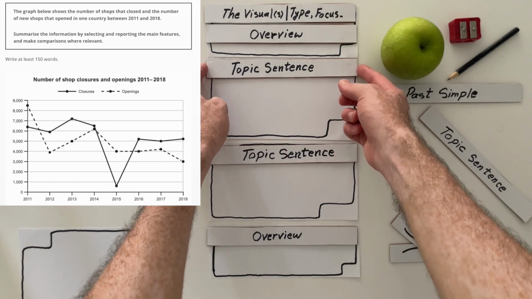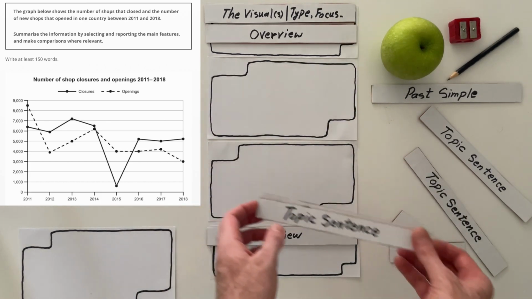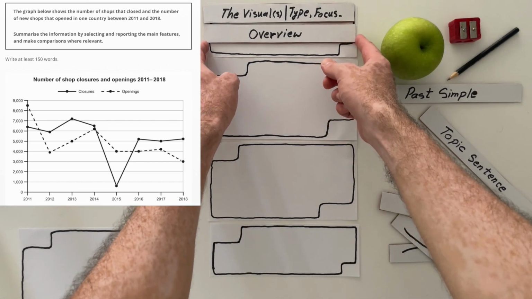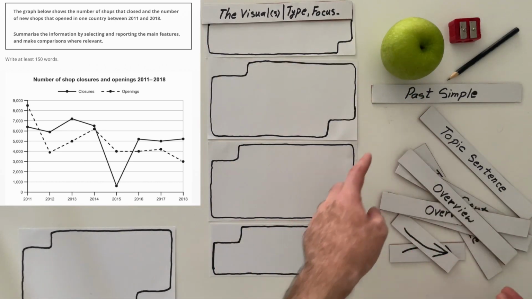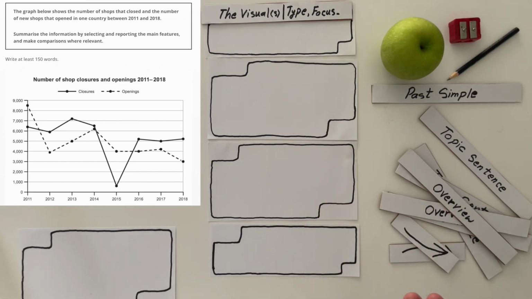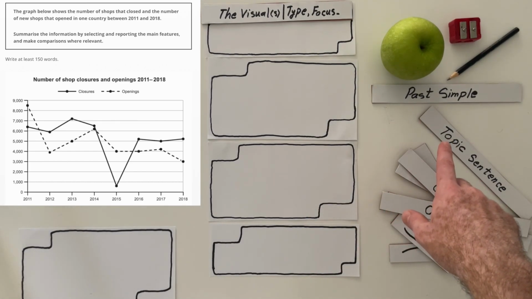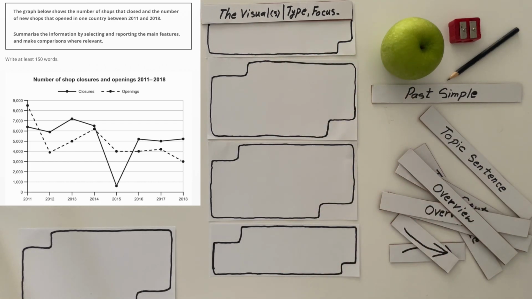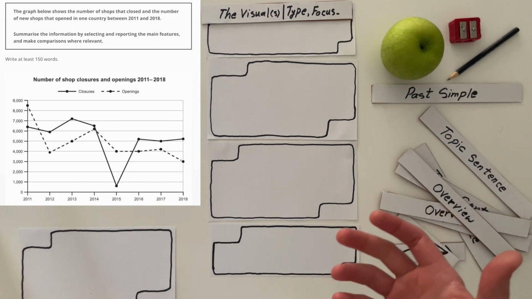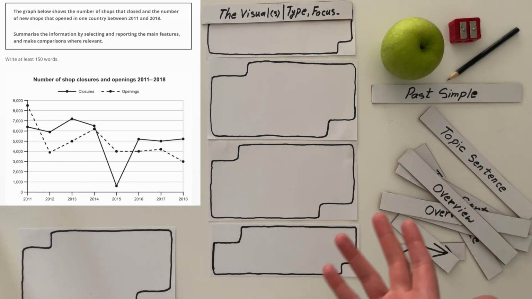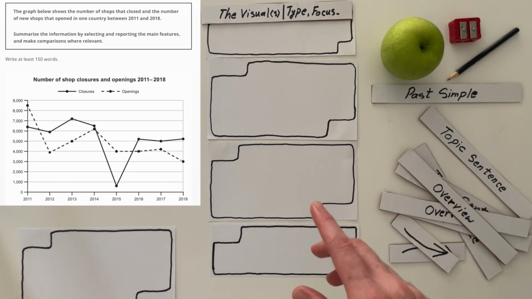So let me take these ones out. Let's imagine that we have a clean box. These paragraphs will remain the same, and we still need to talk in past simple tense. My very first sentence remains the same. However, if you're looking for a higher score, you need to add a little bit of challenge here. What's the challenge? Look at the years.